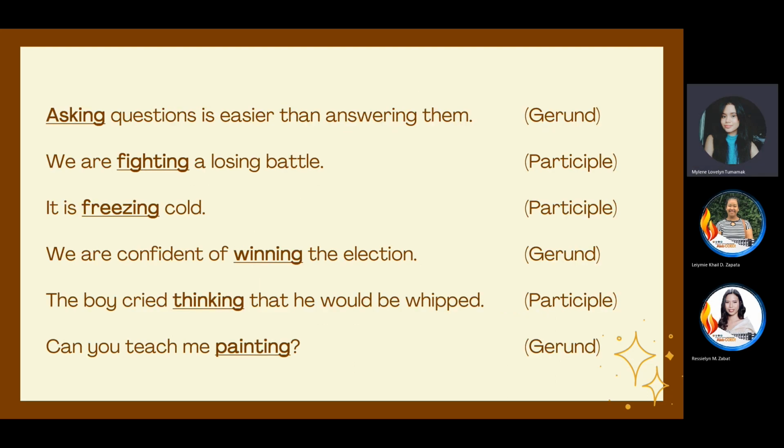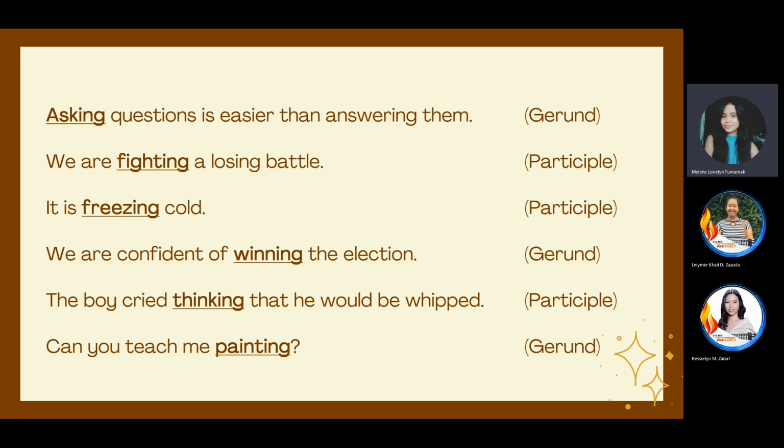Okay, so let's check. The word asking is a gerund, so you got that correctly. Number 2 is a present participle, correct. Number 3 is a present participle as well. Number 4 is a gerund, okay. Number 5, the word thinking is used as a present participle, not as a gerund, okay.